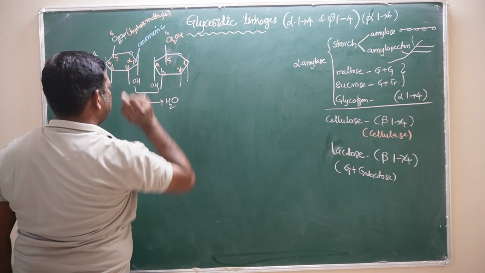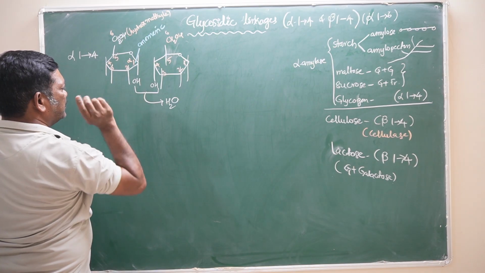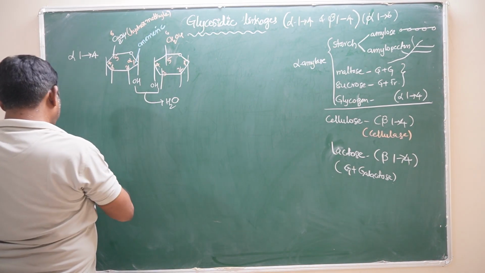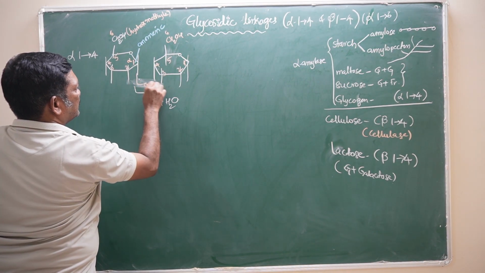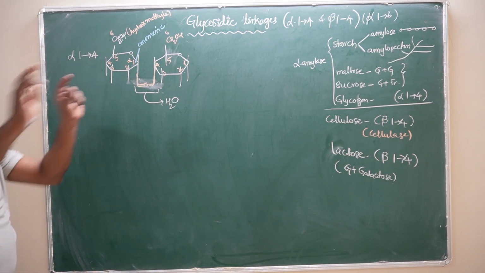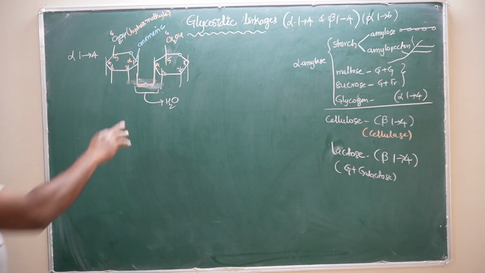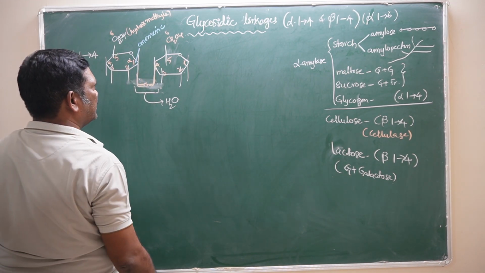The bond is formed like this. With one oxygen, the covalent bond or glycosidic bond is forming.